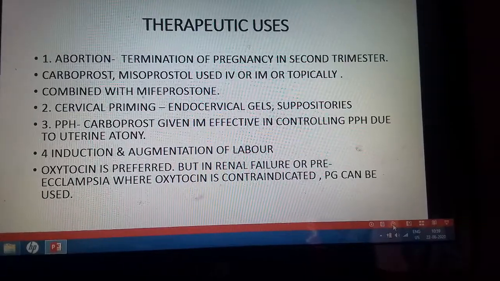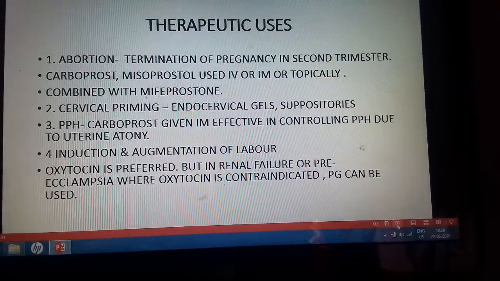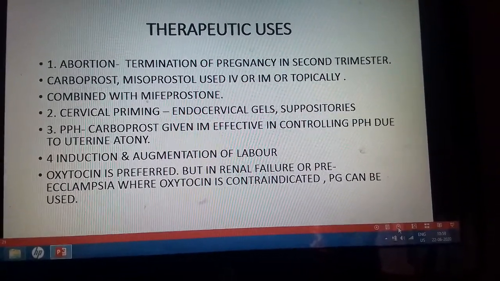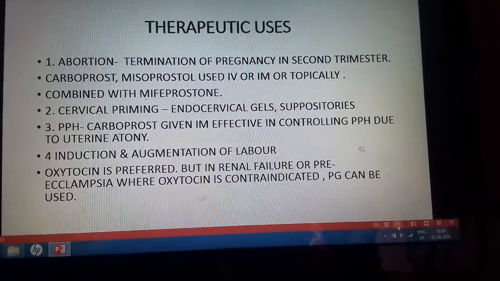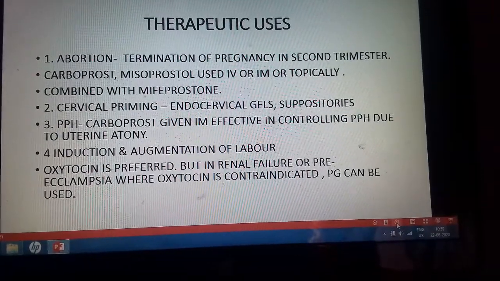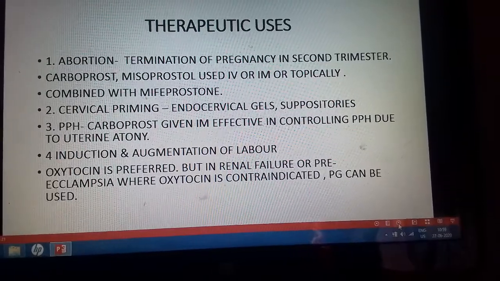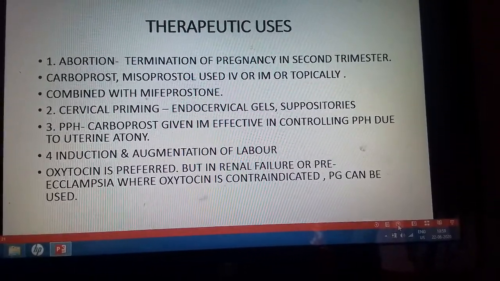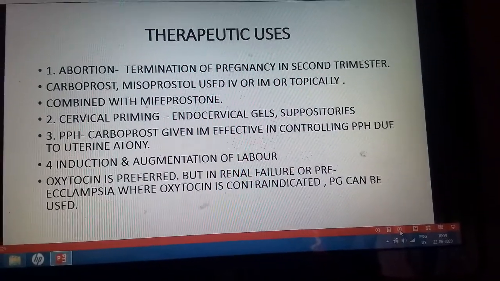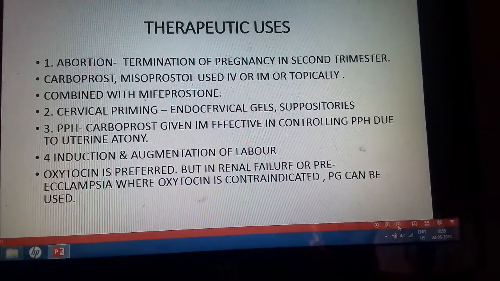Now coming to the therapeutic uses of the prostaglandins in obstetrics. First is abortion, that is termination of pregnancy in the second trimester, or mid-trimester abortion. Here carboprost or misoprostol, any one can be used intravenously, intramuscularly, or topically as a cervical or vaginal jelly. It can be combined with mifepristone, where it causes cervical ripening and that induces uterine contractions.